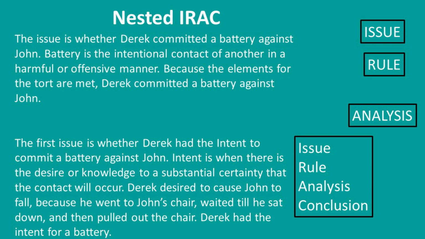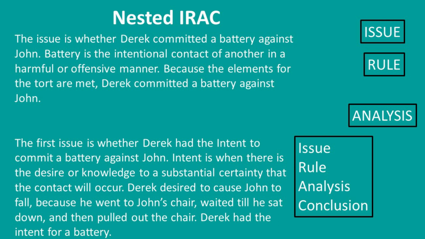The second paragraph then begins with the issue for that paragraph. The first issue is whether Derek had the intent to commit a battery against John. You then provide the rule, analysis, and conclusion for that issue. Next, do the same thing for the remaining 2 elements, leaving you with 4 paragraphs for this battery essay. Let's look at the entire essay.